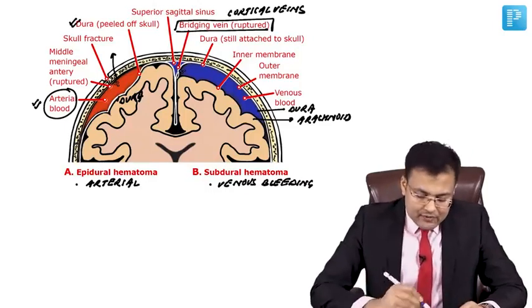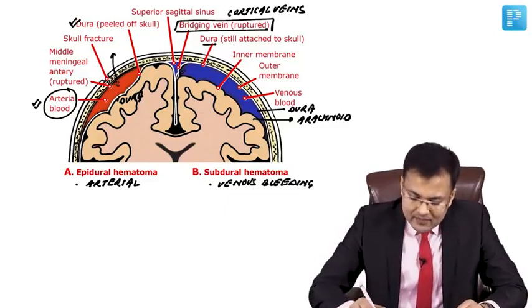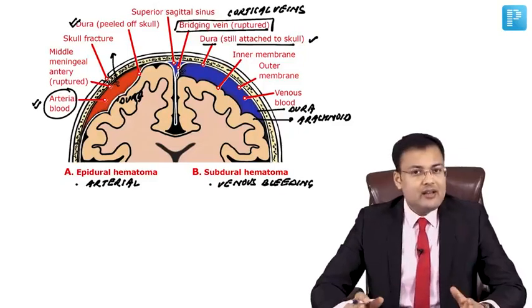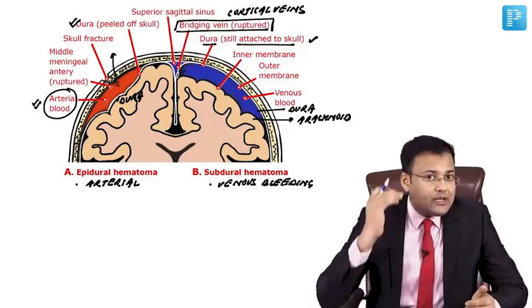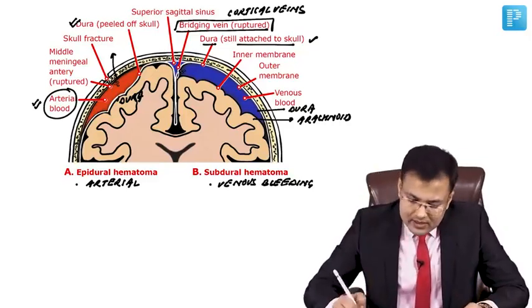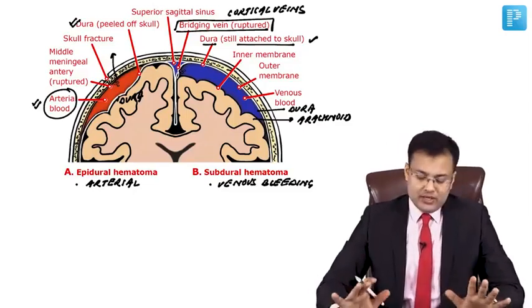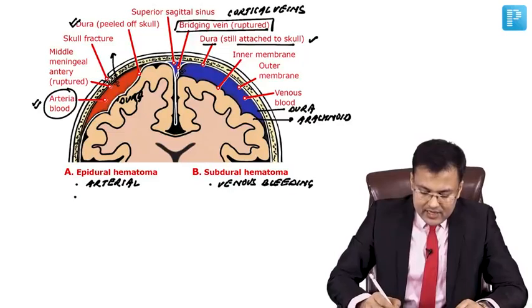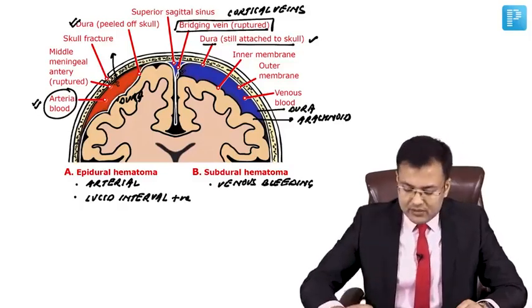Dura is peeled off in extradural hematoma, but in SDH, that's subdural hematoma, the dura is intact, attached to the skull. Extradural hematoma is not going to cross the suture line, but subdural hematoma can cross the suture line. There is an important point associated with EDH: lucid interval is positive in extradural hematoma.